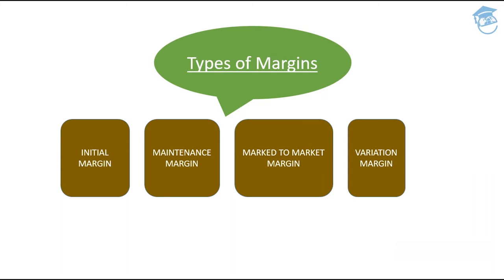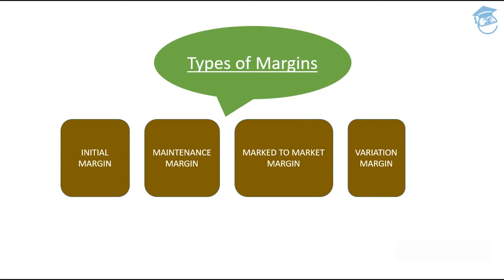Guys, initial margin is something which is taken by the exchange right at the beginning of the contract. You just walk up to an exchange and say, "Sebi, I want to buy some of your Reliance futures. Will you be able to sell me?" At the same time, another person from another part of the country also moves towards SEBI and asks, "Sebi, I want to sell a Reliance future 3 months forward. Will you be able to buy it from me?" SEBI will say, "Cool, I'll make you guys meet." And at the same time, SEBI asks them to provide the initial margin. That is the margin asked right at the beginning of the contract.